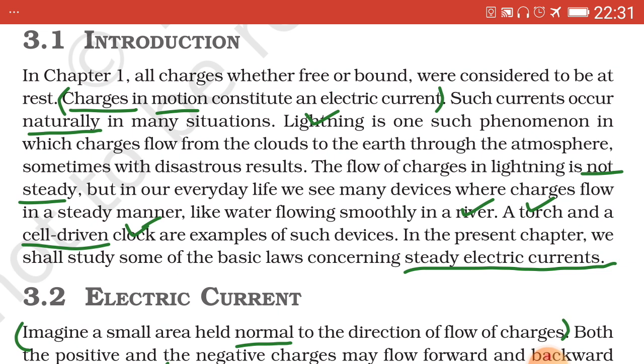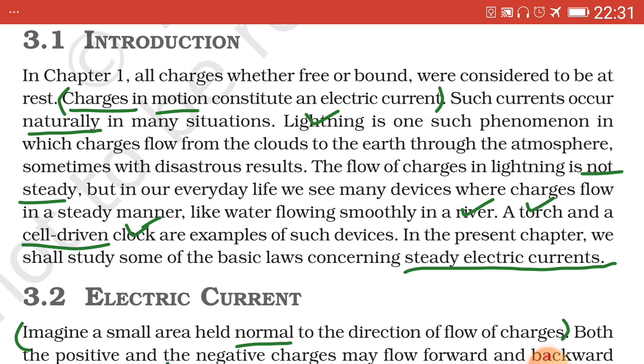Charges in motion. Natural example, lightning. Lightning is one such phenomenon in which charges flow from the clouds to the earth through the atmosphere, causing mishaps nowadays, sometimes with disastrous results. It is for a very short duration, resulting into transient currents.